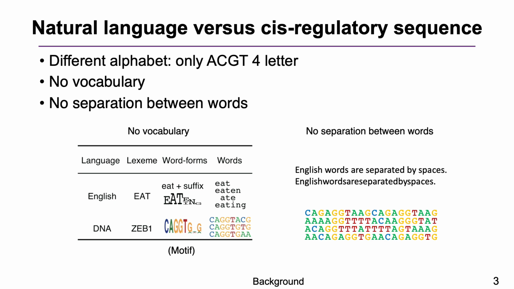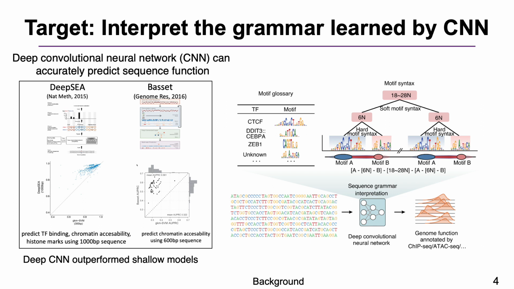We consider cis-regulatory sequence as a natural language, but different from English. It has no vocabulary and no separation between the words, so the grammar is difficult to summarize. In recent years, deep convolutional neural networks can accurately predict sequence function, which implies that CNN has already learned motif and motif syntax from the genome sequences.